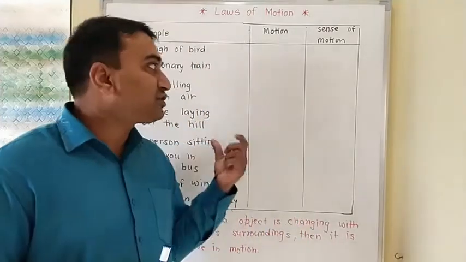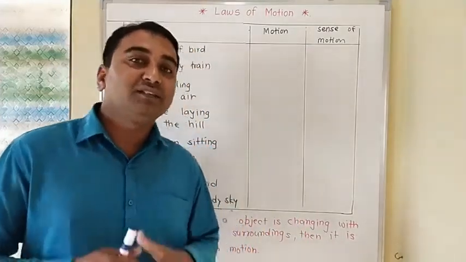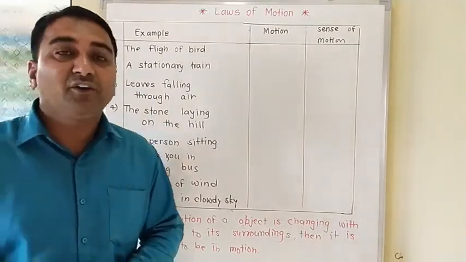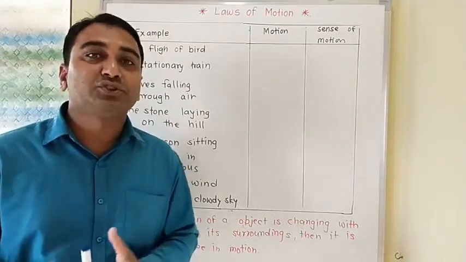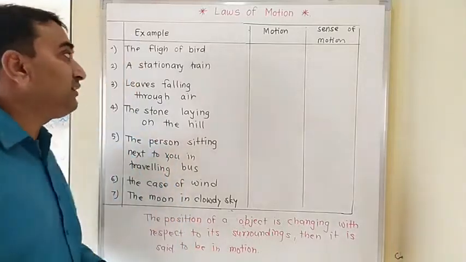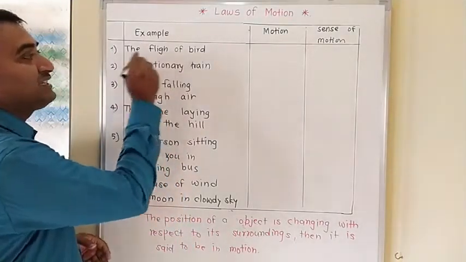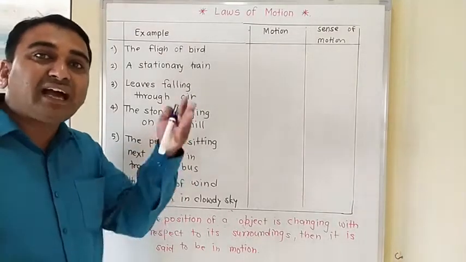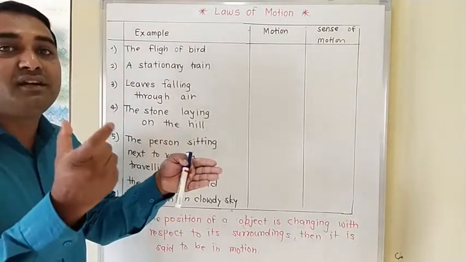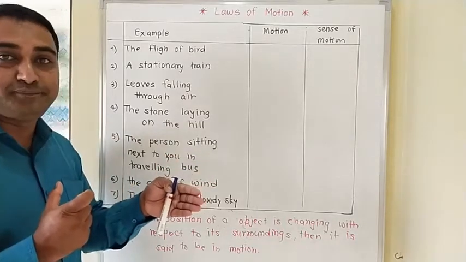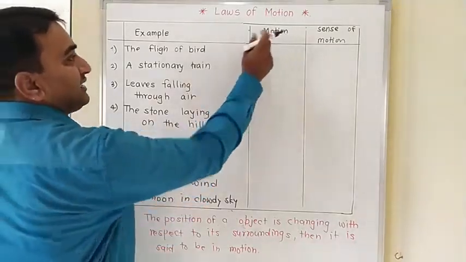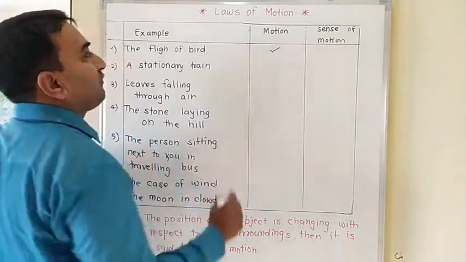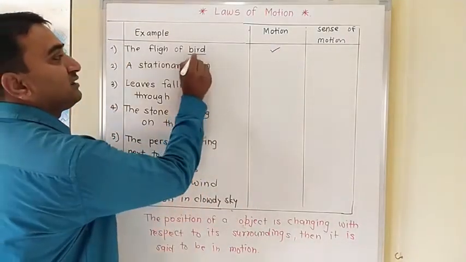I have prepared one chart in front of you. This chart tells us some examples where we have motion, or where we have a change in the position of an object. What is the first one? The flight of a bird. That bird is flying in the sky. Sky is the surrounding and the bird is the object in this example. So within this one, is there motion? Yes, there is a motion of the bird.